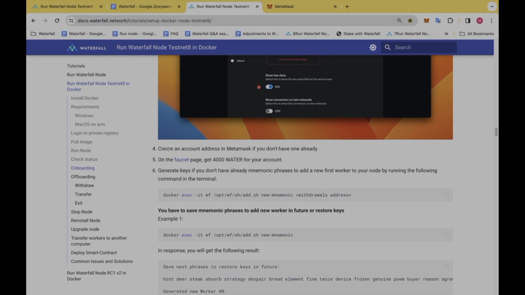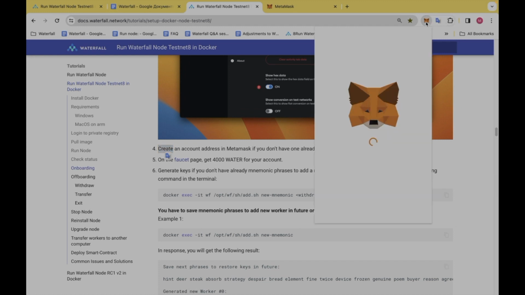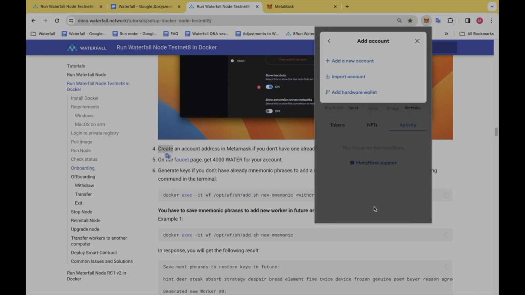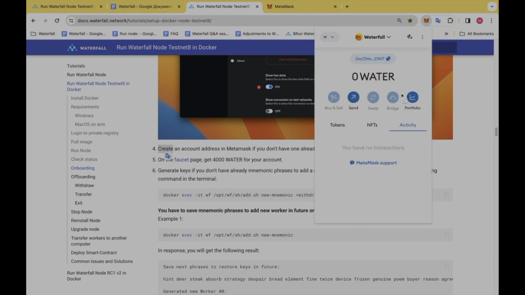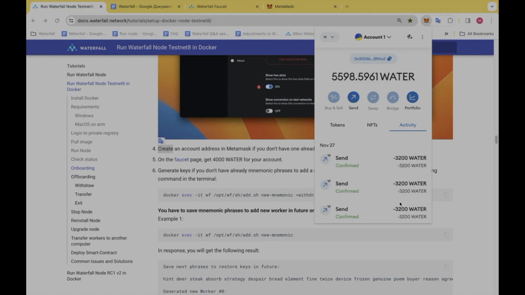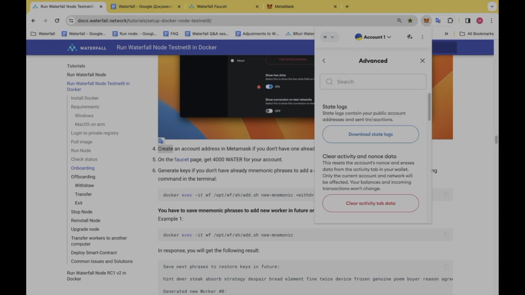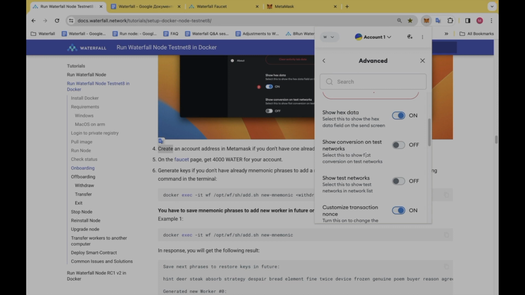Now you have to create an address in MetaMask if you don't have one already. Let's do it. Select account, add account or hardware wallet, add a new account. Let's call it Waterfall. Press create. Okay, then in MetaMask settings, advanced, don't forget to turn show hex data on. It's important.